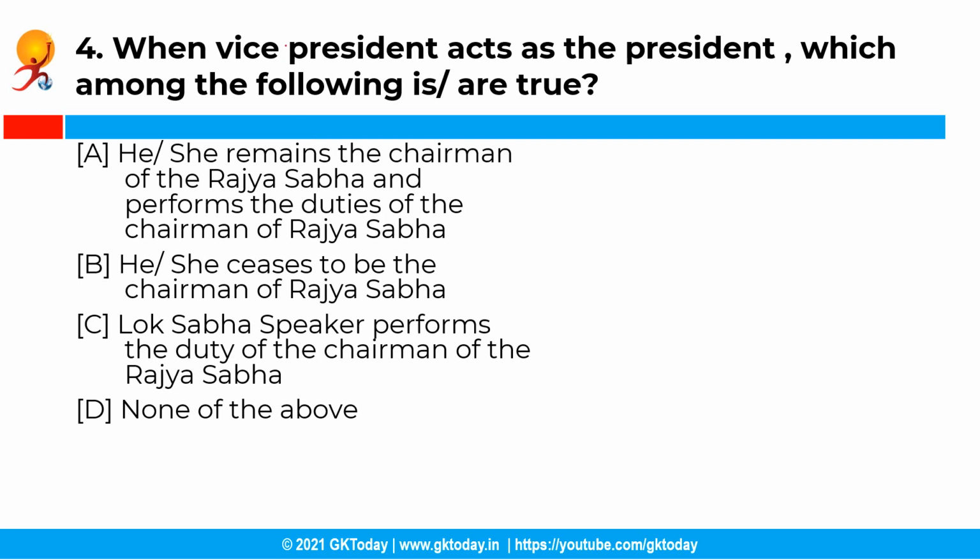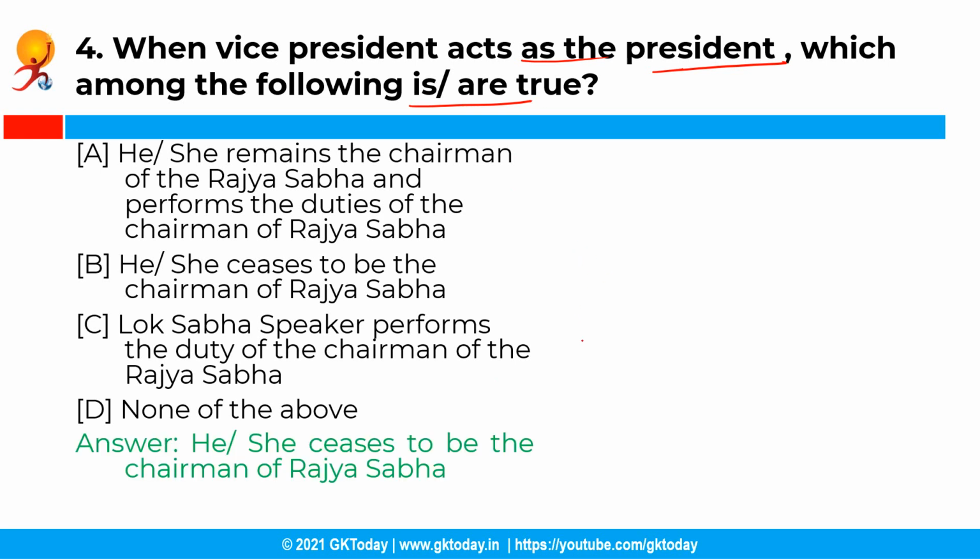Now the next question is, when Vice President acts as the President, which among the following is or are true? So you have the following options and the correct answer is option B, that is he or she ceases to be the Chairman of Rajya Sabha. So when Vice President acts as the President, he ceases to be the Chairman of the Rajya Sabha.